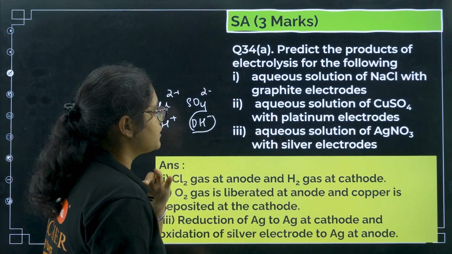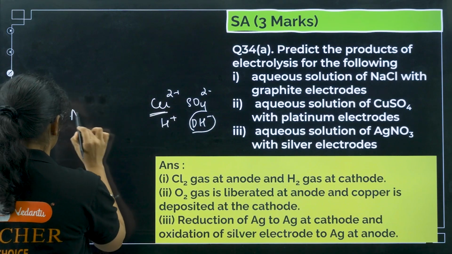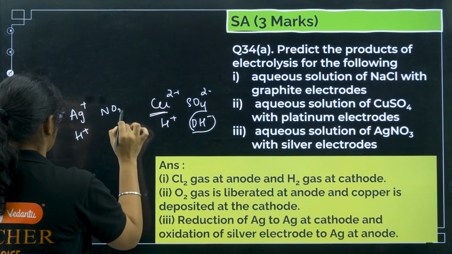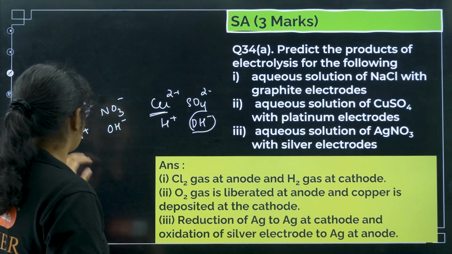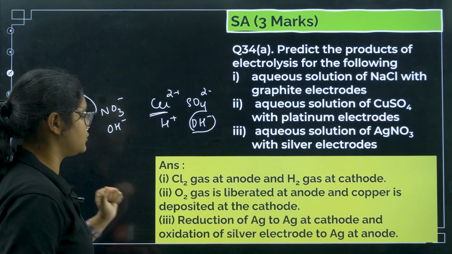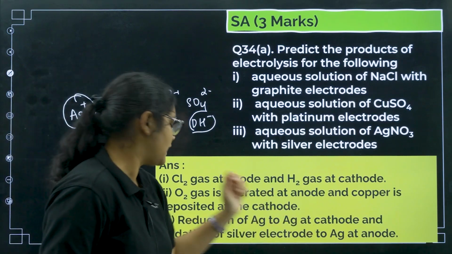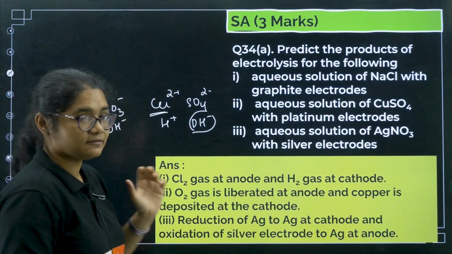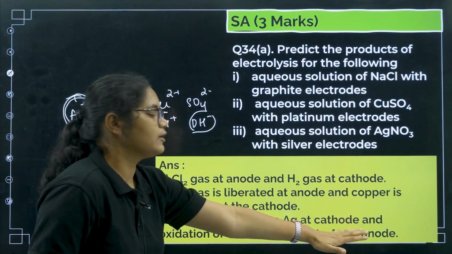Next, aqueous solution of AgNO3 with silver electrodes. So aqueous solution of AgNO3, so you have Ag+, H+, NO3-, and OH-. Okay, so here what will happen? Ag has more reduction potential, so reduction of Ag+ to Ag at cathode, and because a silver electrode is there, oxidation of silver electrode at anode.